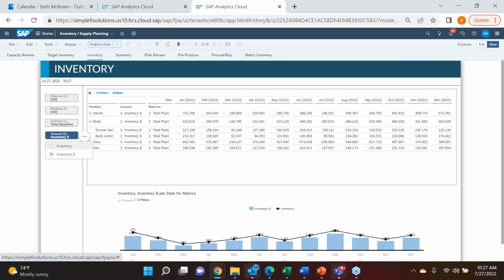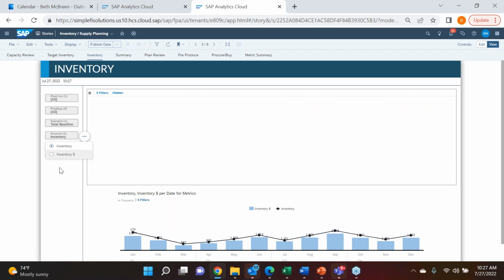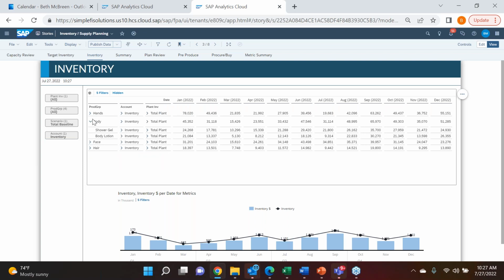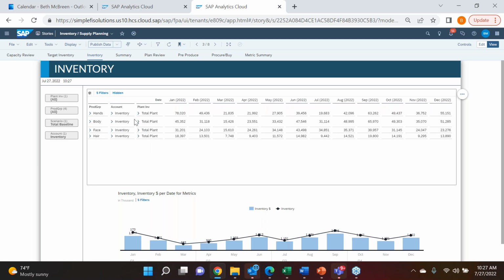Okay, I'm going to change this back to units, volumes. We'll go from there.